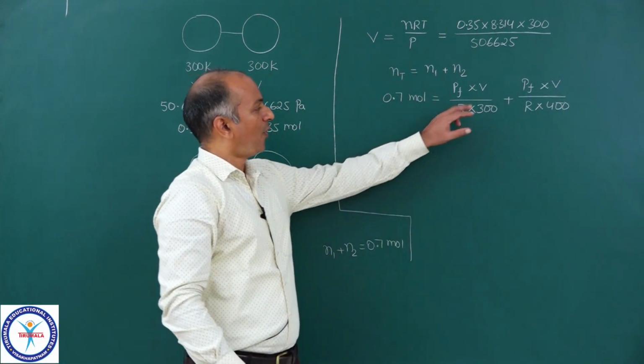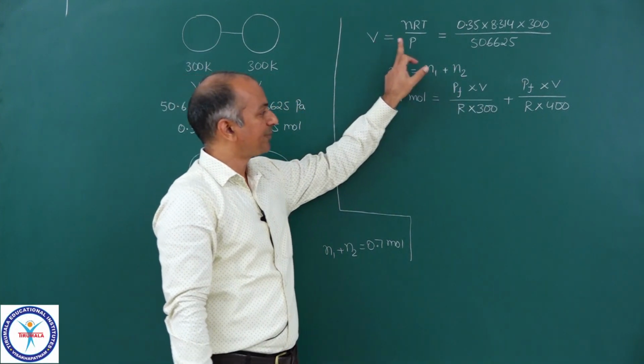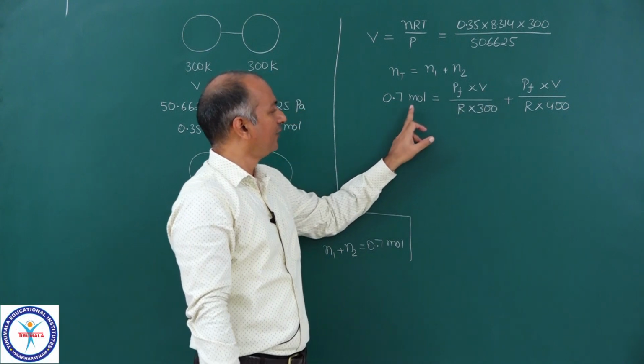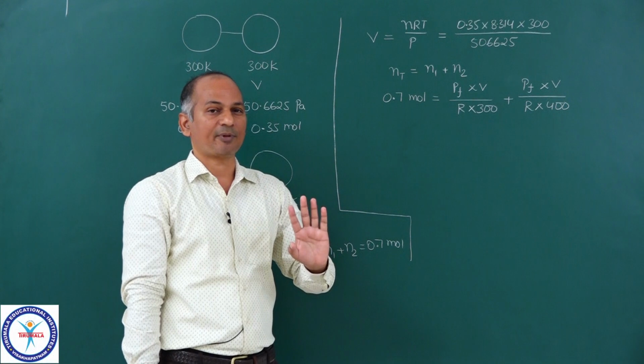Now here volume we know, we got volume from this expression already. You substitute that value here and you will get the final pressure. So one part is solved. We got the final pressure.